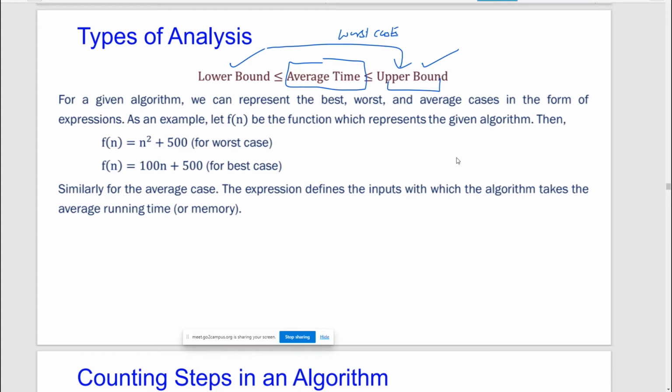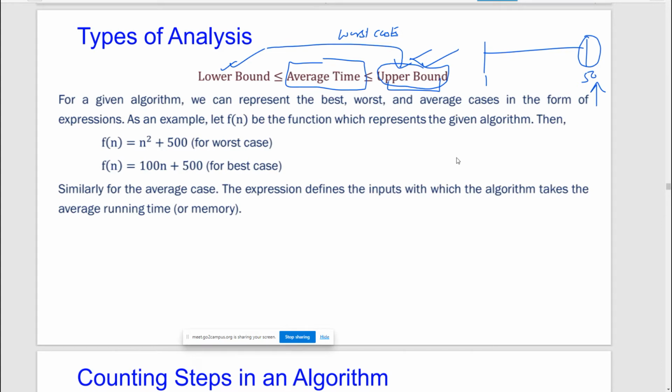Yes, sir. If we have some time frame, let us say starting from 1 hour to 50 hours, my algorithm will not take more than this. This is the upper bound. So this is the worst case, the most time the algorithm will take in order to solve a particular problem. So we are going to bound the problem between the lower bound and the upper bound. If I say that my algorithm will not take more than this particular upper bound time, then this is the worst case that you are talking about.